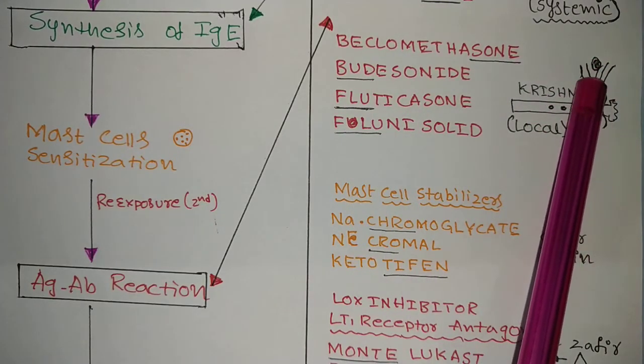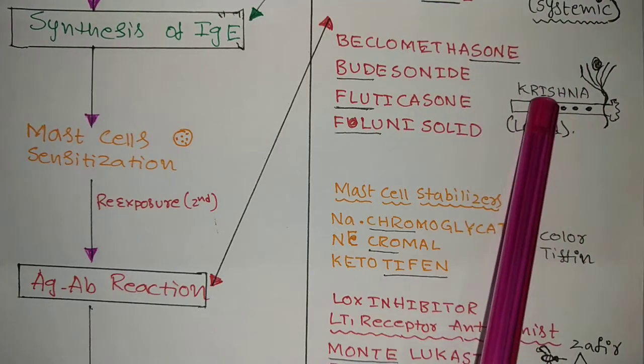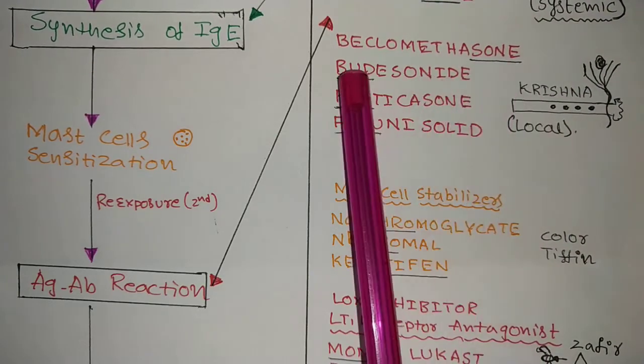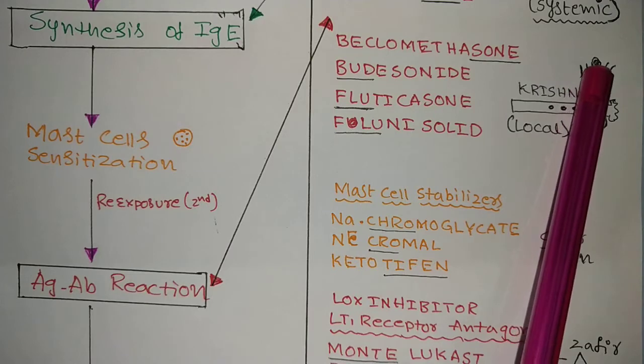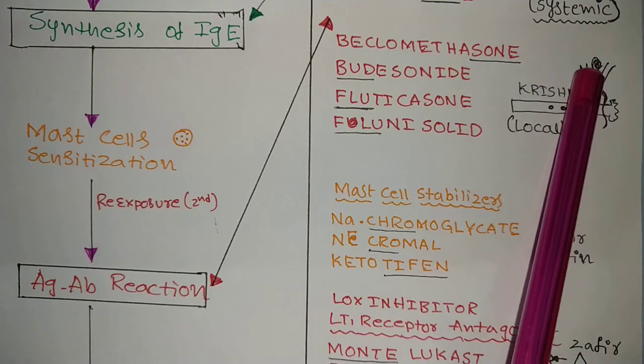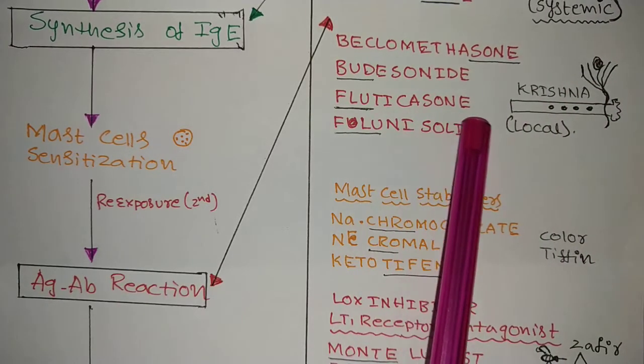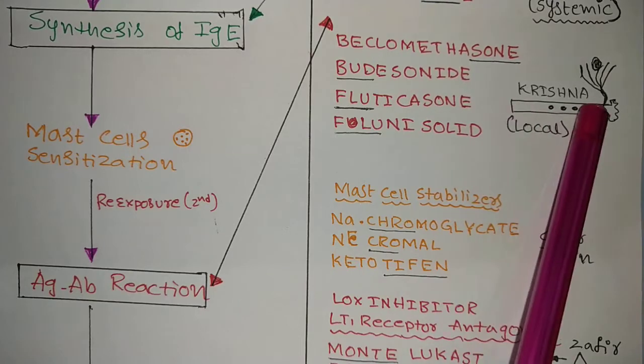See here, budesonide, bud. Just like Krishna, Lord Sun. Here sun is Krishna. Bud, this is a bud, just like a feather, a peacock feather. And fluticasone, flute. See here, fluticasone.